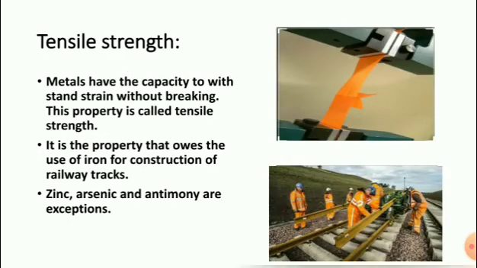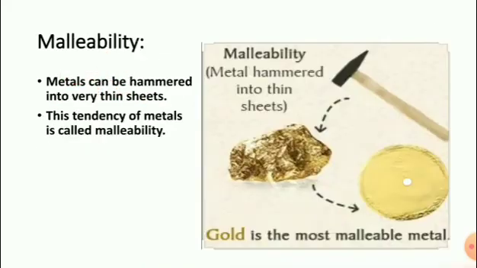Next, tensile strength. Metals have the capacity to withstand strain without breaking. This property is called tensile strength. It is the property that owes the use of iron for construction of railway tracks. Zinc, arsenic and antimony are exceptions for this tensile strength.